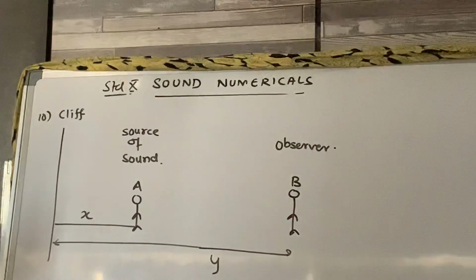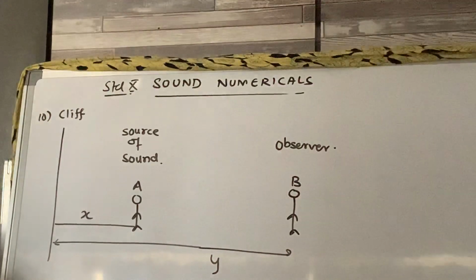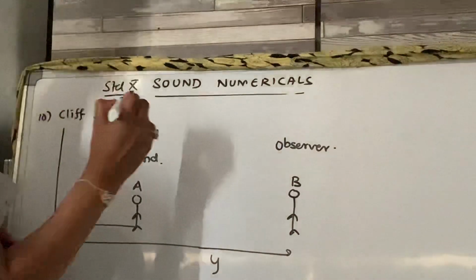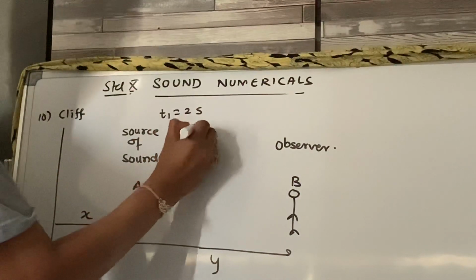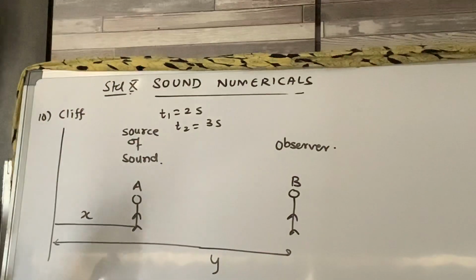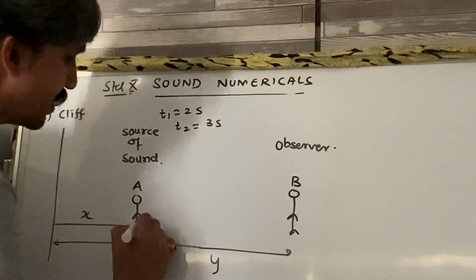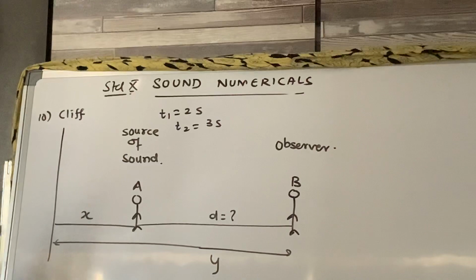This is very important. Now, sound is produced by person A and person B hears the sound of the fire shot after 2 seconds and 3 seconds respectively, right? Now just check. T1 is given as 2 seconds and T2 is given as 3 seconds. On a logical basis, let the distance between these two be d, which is unknown.